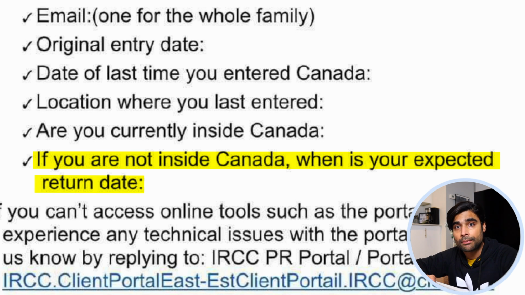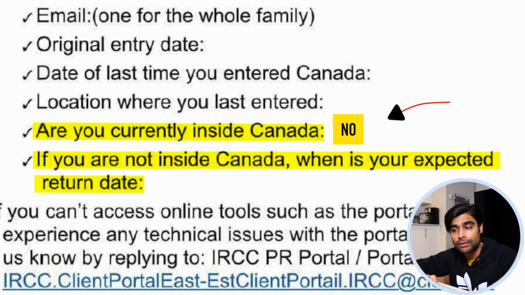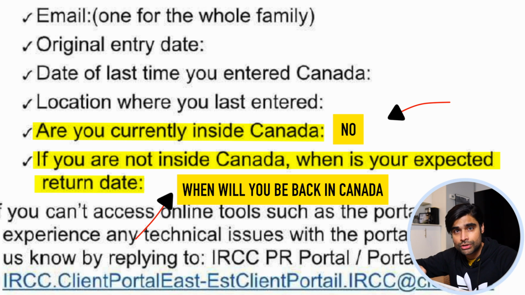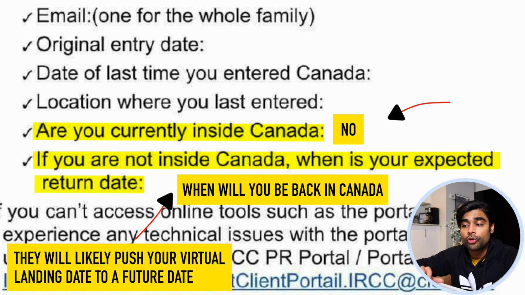So as we talked about, the principal applicant is not in Canada right now. They were an inland applicant, but they traveled outside of Canada during the final stages of the application. So currently you are outside of Canada and you've received this email. So when you respond back to this email, you will have to let them know that you are not currently inside Canada. And then you'll have to let them know your expected return date. So then what's going to happen is they will push your virtual landing to that date. Basically, you won't be able to complete the permanent residence confirmation until you are inside Canada.